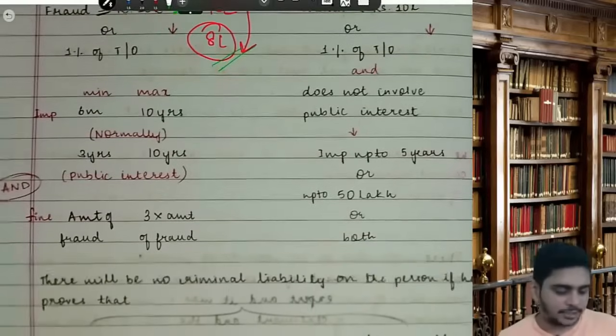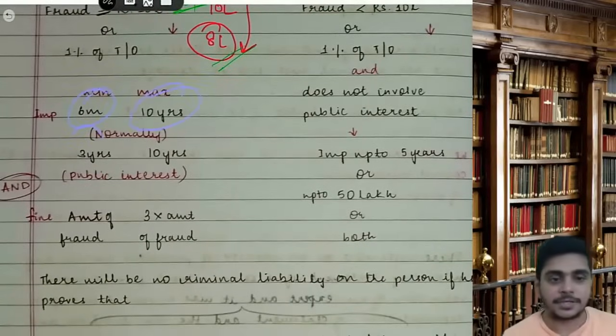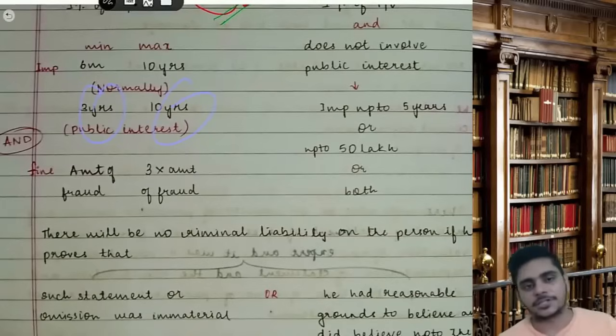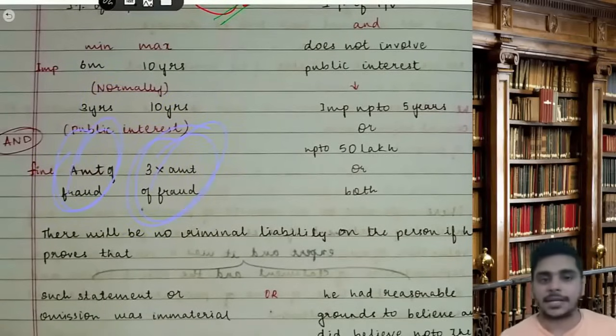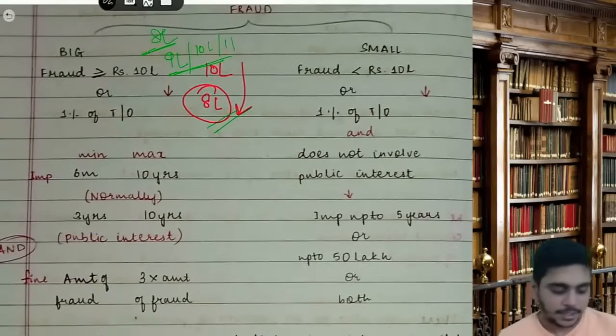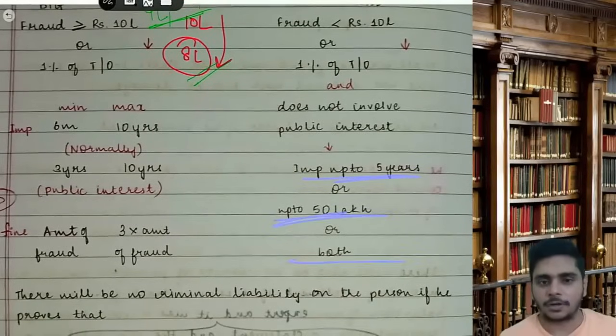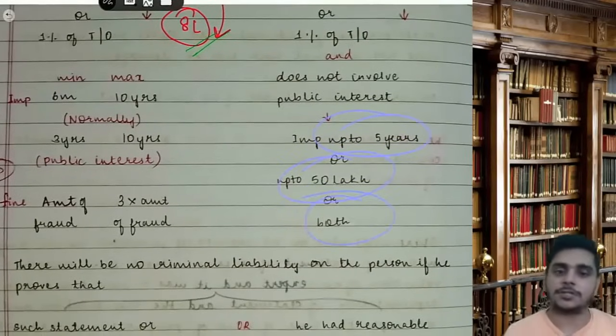If it is a big fraud, the minimum imprisonment is 6 months and the maximum is 10 years. That is normally. However, if public interest is involved, it is 3 years to 10 years. And the fine is the amount of fraud, maximum 3 times the amount of fraud. If the fraud is small and does not involve public interest, then it is up to 5 years or up to 50 lakhs or both.